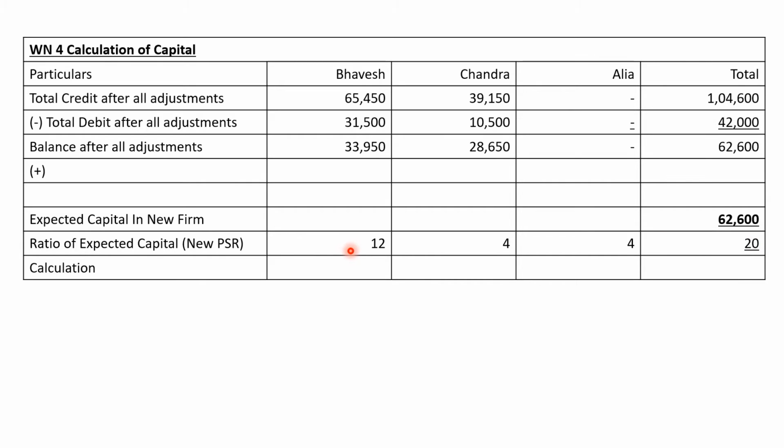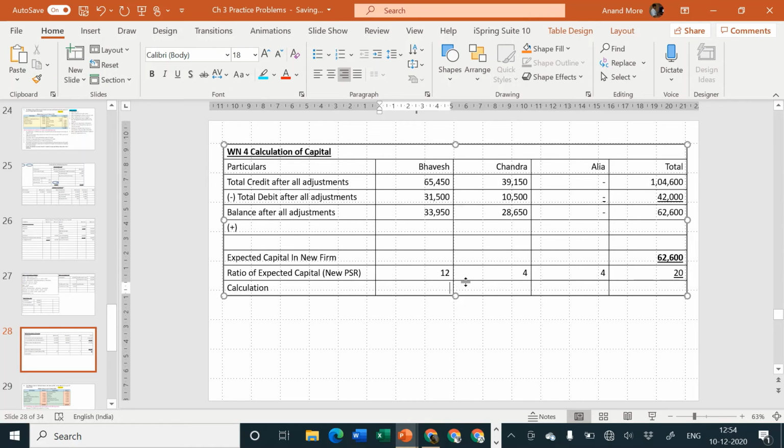So the entry will be 62,600 into 12 upon 20, 62,600 into 4 upon 20, and 62,600 into 4 upon 20. That is how the calculation will be made. So the calculation is 62,600 into 12 upon 20.